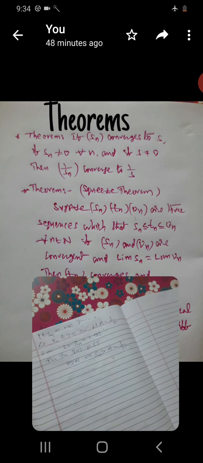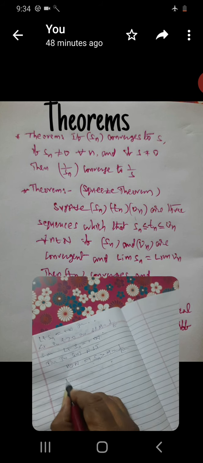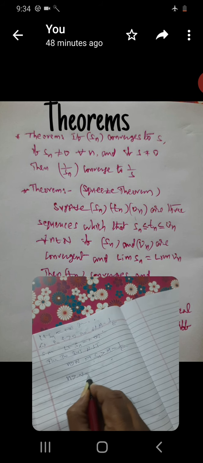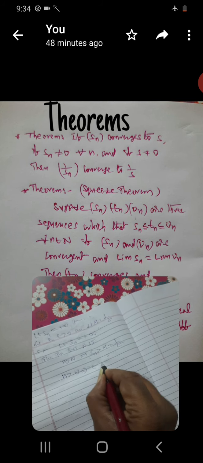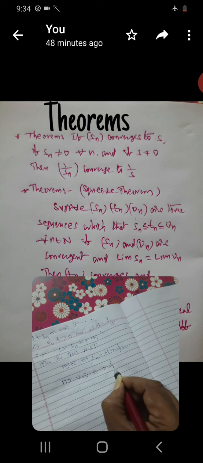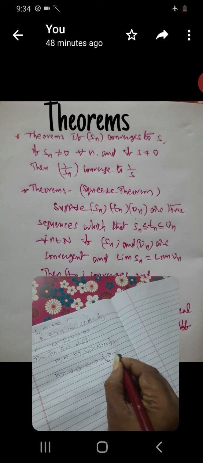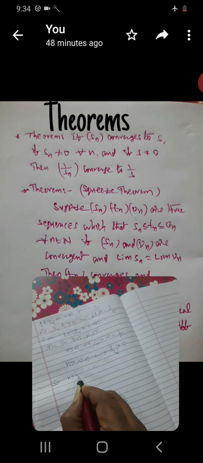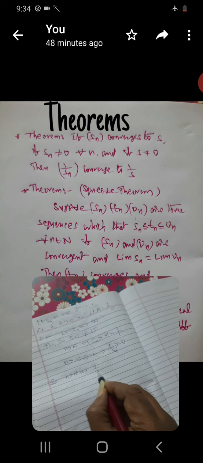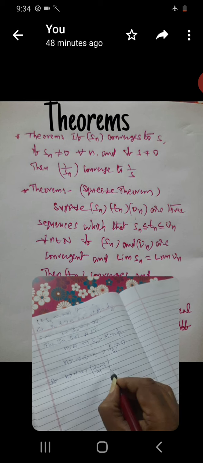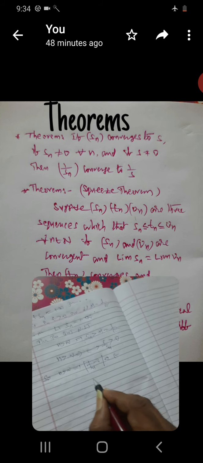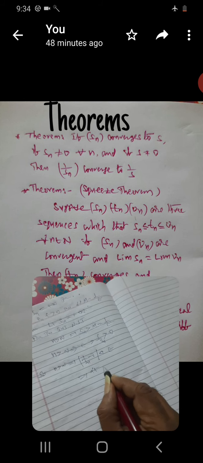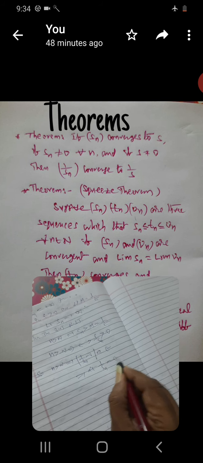Therefore, n greater than N implies epsilon greater than 1 by Sn greater than 0. So n greater than N implies |1 by Sn minus 0| less than epsilon, that implies limit 1 by Sn is equal to 0.